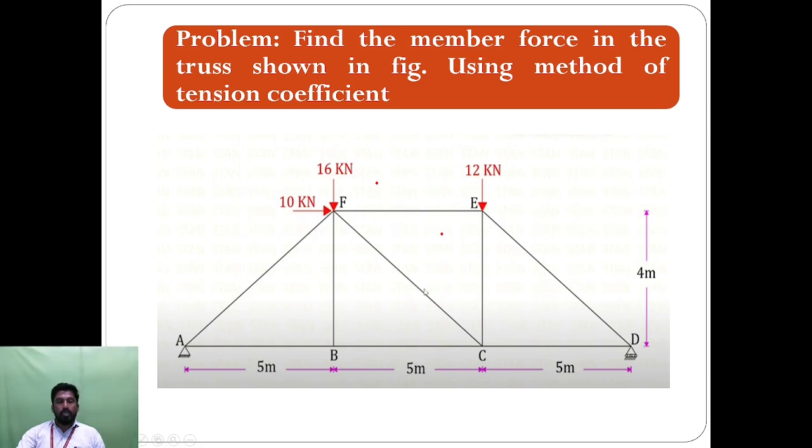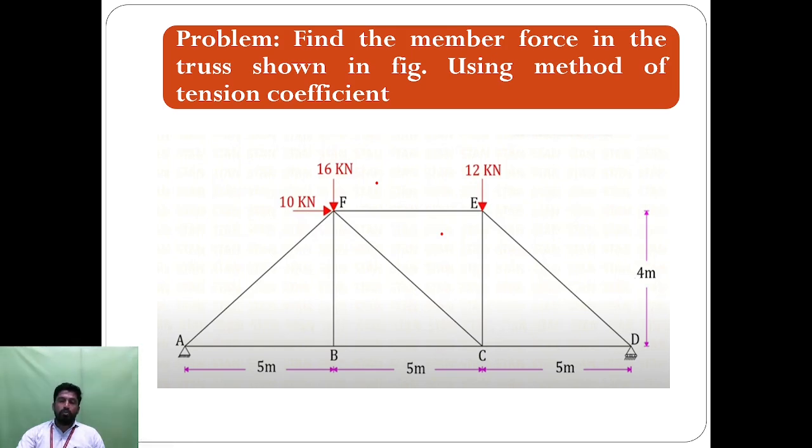What are the forces acting on the structure? 6 kilonewton, 10 kilonewton and 12 kilonewton. Here one end is supported on a pinned support and the other end on a roller support. In a pinned support we know two reactions are created, one vertical reaction and one horizontal reaction. At the roller support only one direction, the vertical direction, is provided. The horizontal distance and the vertical distance are also given.